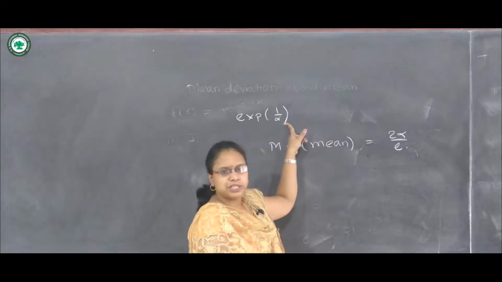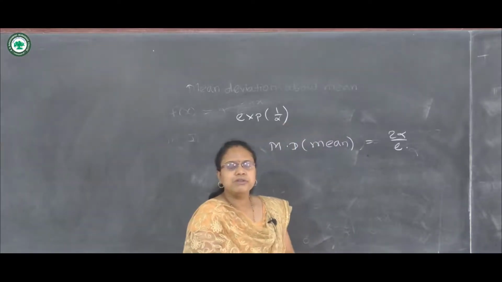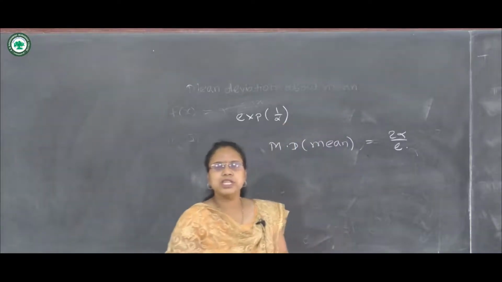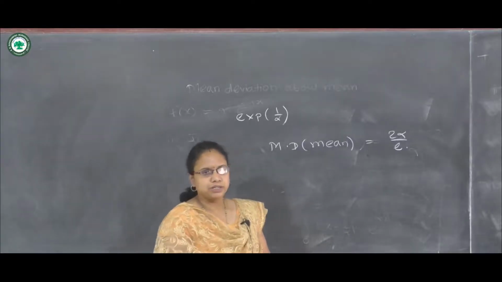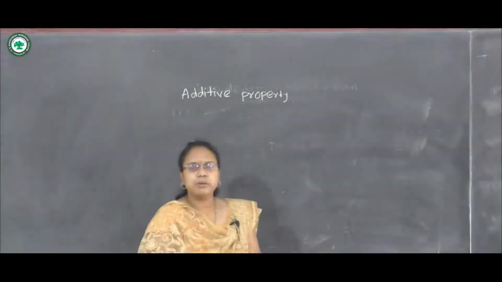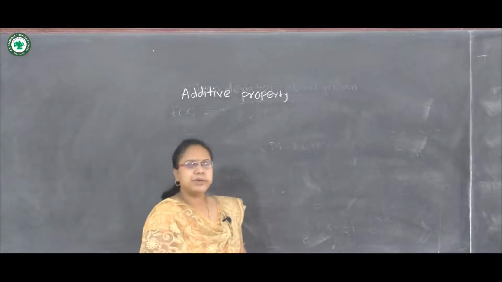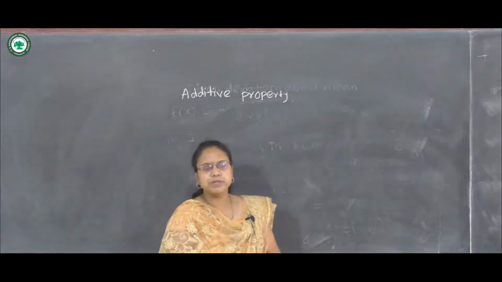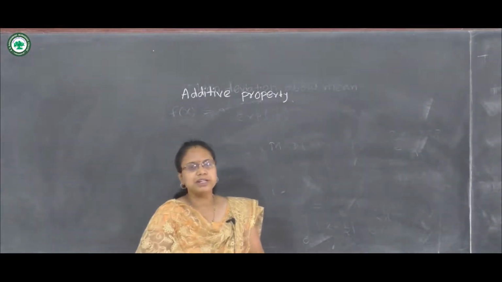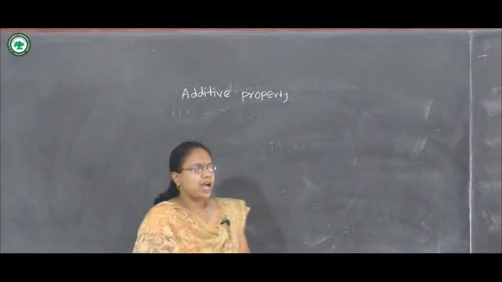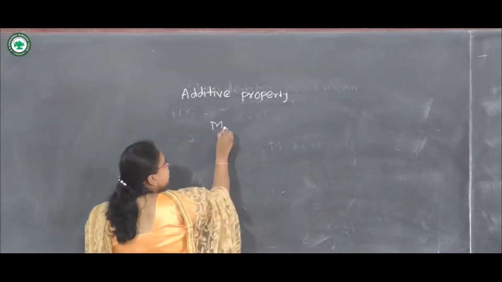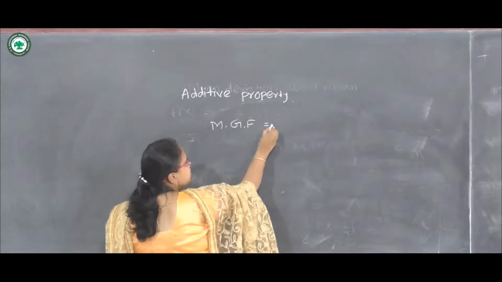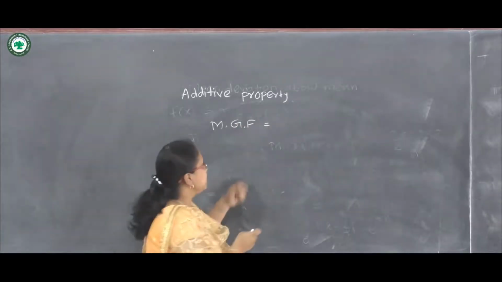Now we will see the next point, which is the additive property of exponential distribution. For this property we will make use of MGF, that is moment generating function, and its property. So basically we have calculated the MGF of exponential distribution. I will just calculate this in 3 steps.